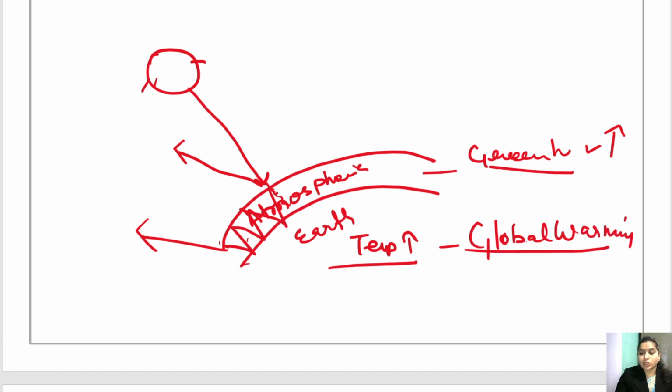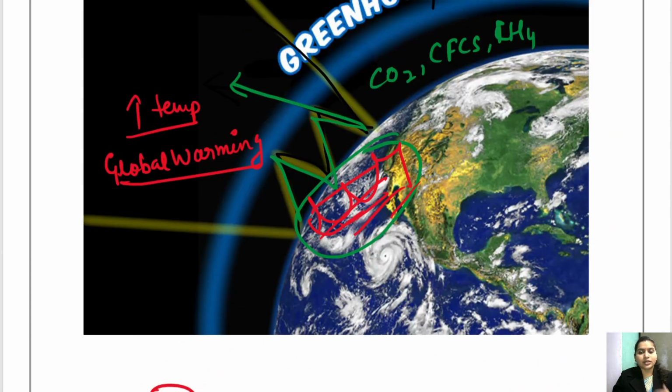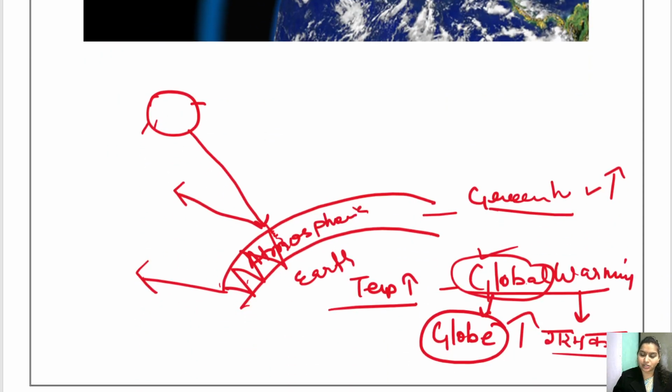Okay, global is derived from the term called globe, and warming is garam karna, right? So heating up the globe, increasing the temperature of the globe, is called global warming. Getting it? So this is greenhouse effect and global warming and greenhouse gases we have talked about.